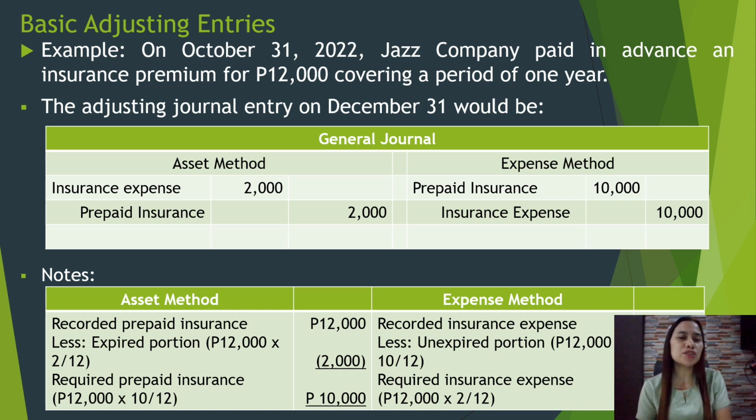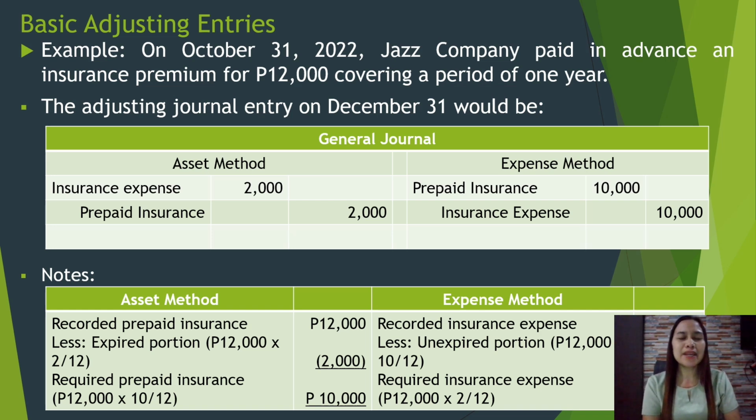So there are 2 months which were already used, from the first payment on October 31, 2022 to the end of the accounting period, December 31, 2022.